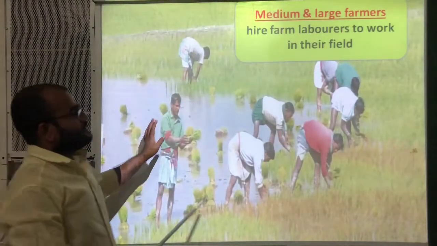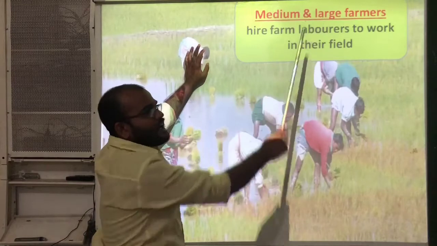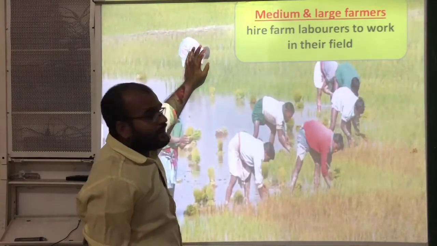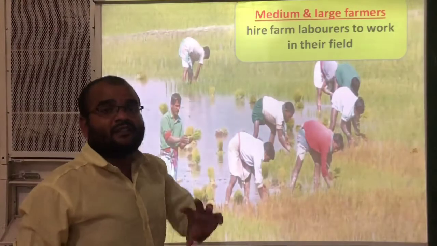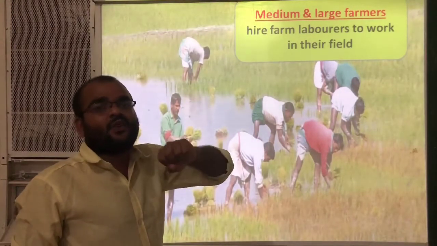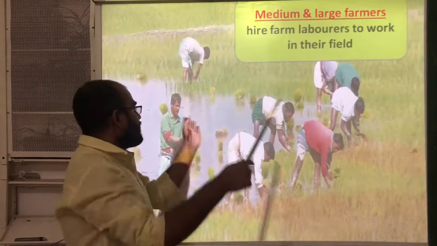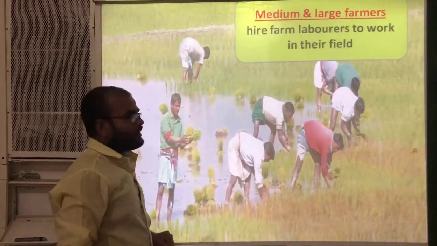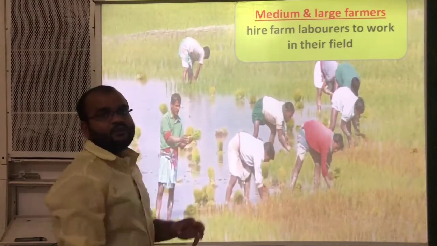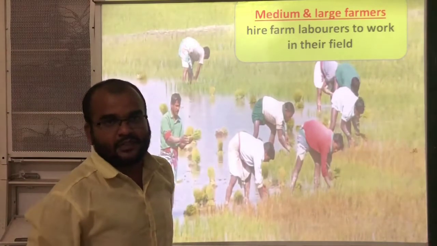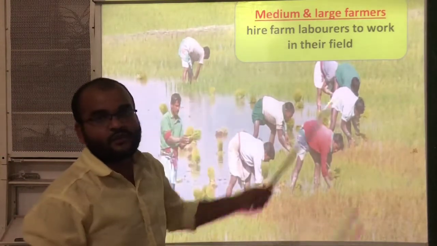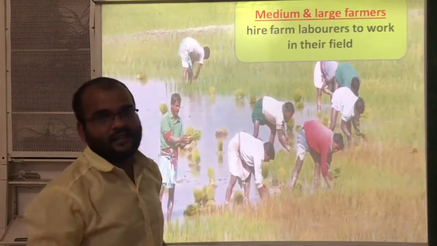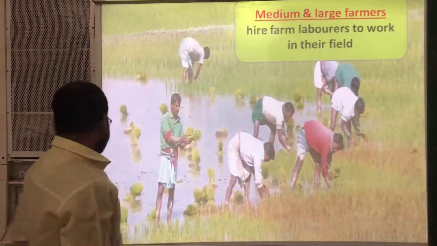Now medium and large farmers have a large amount of land. That's why they will hire some farm laborers in their agricultural fields. All these are the farm laborers. They are working in the medium and large farmers' agricultural lands.